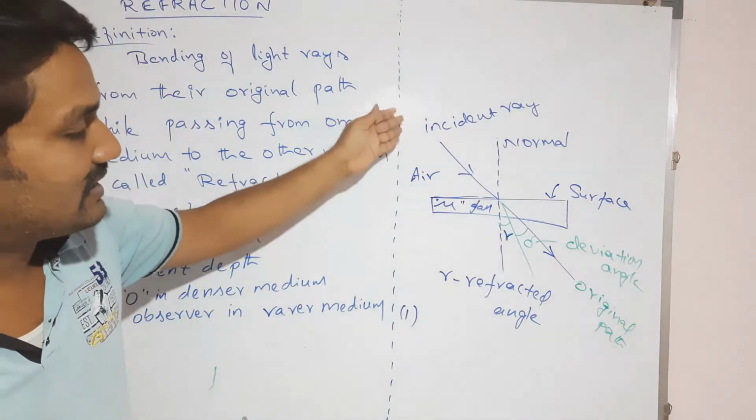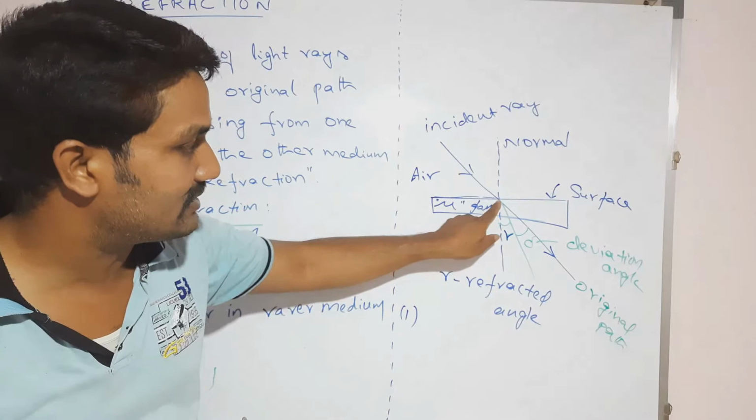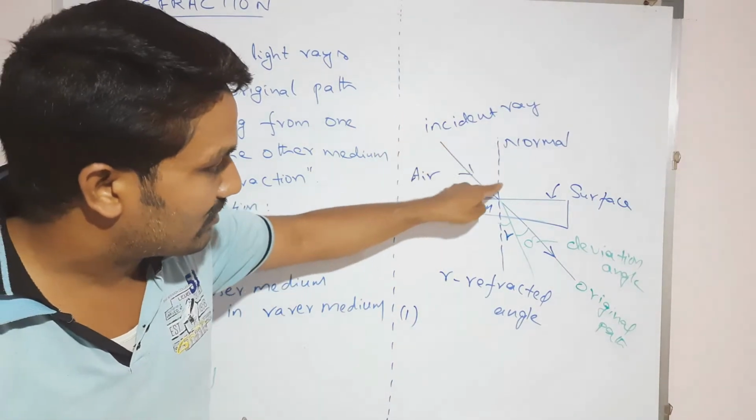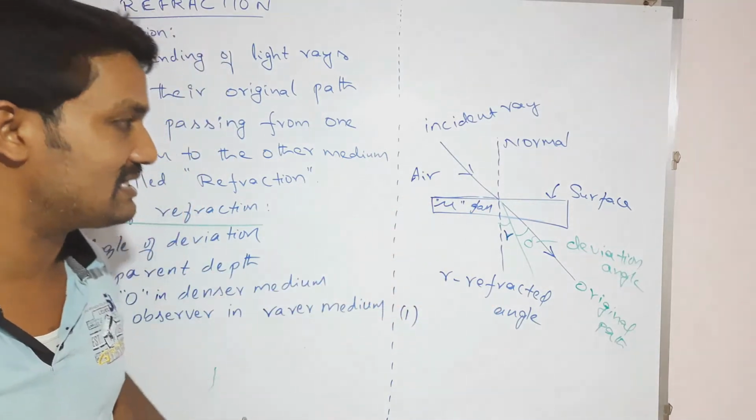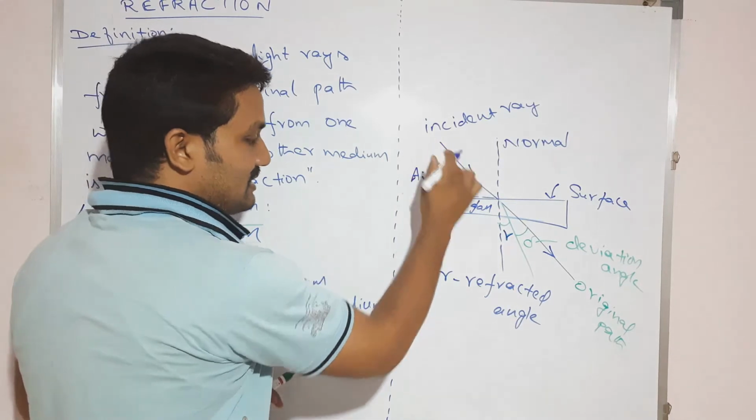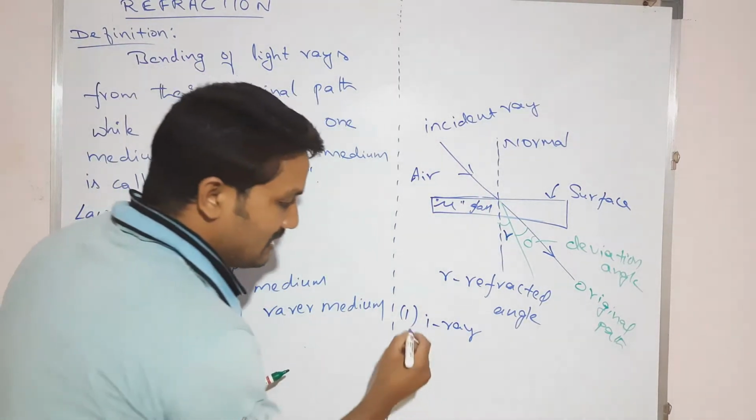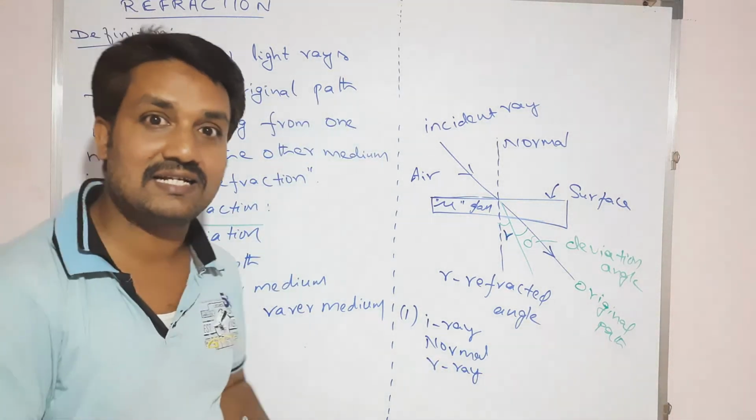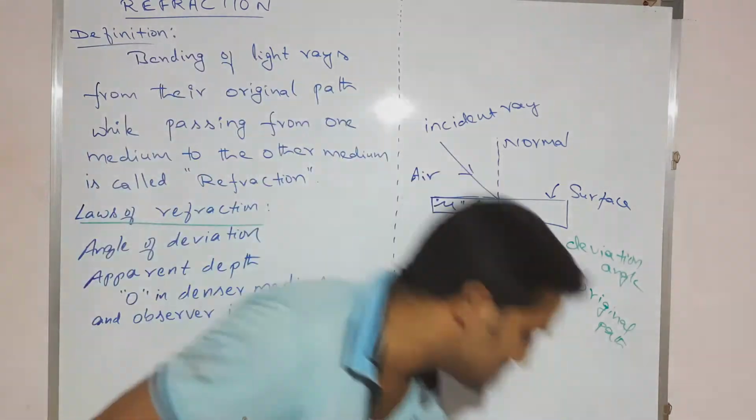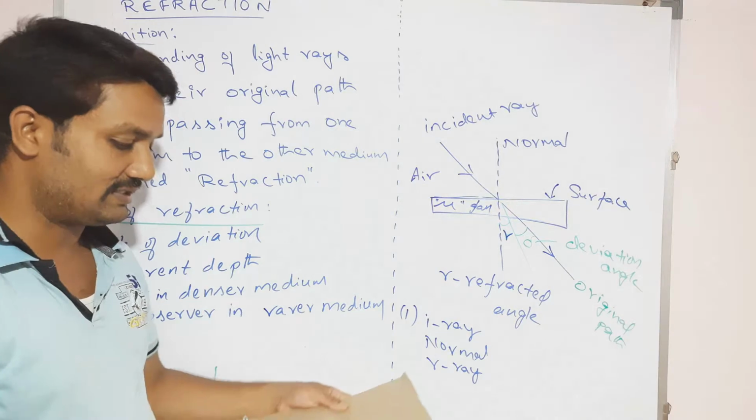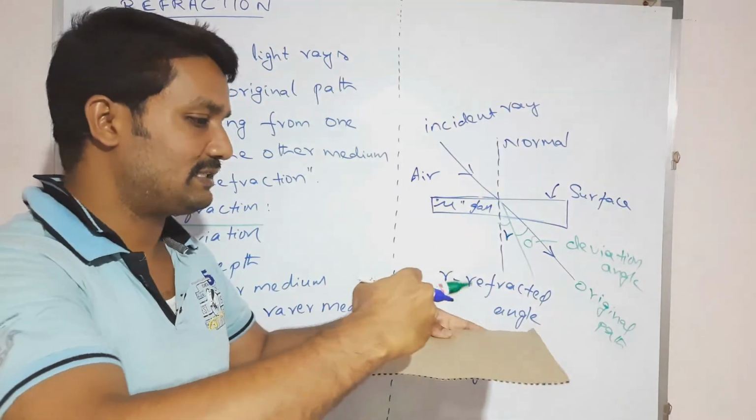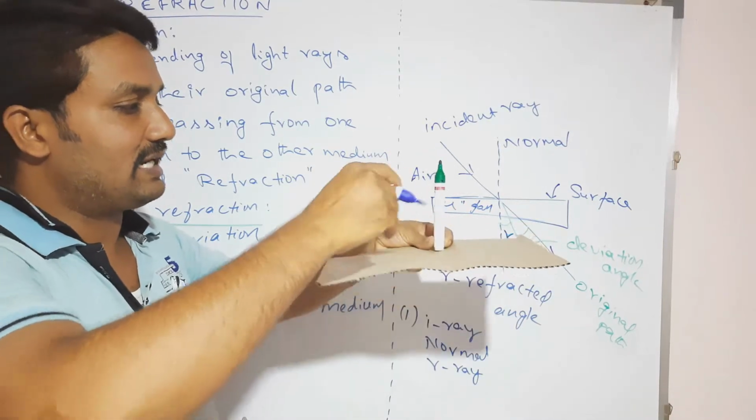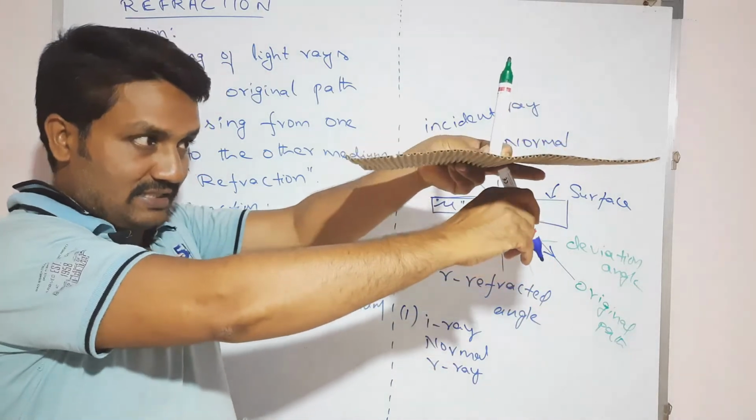Now whenever a light ray is incident at a point on the surface, what happens? The first law says the incident ray, the normal and the refracted ray all lie in the same plane, right? Here I am taking the incident ray. What does the same plane mean? Let us suppose this is the surface. For this point, this is called the normal. Whenever the light ray is incident in this direction, the refracted ray goes in this direction.